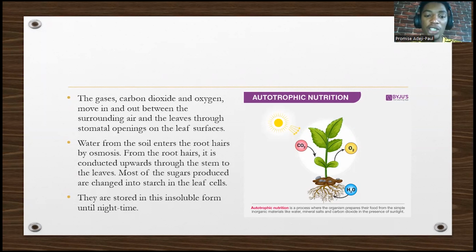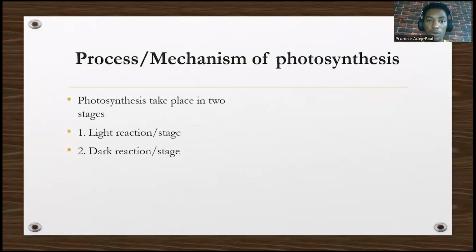Most of the sugar produced is changed into starch because starch is the storage form. So that's how they store most of the sugars that are produced in the leaf cells. They are stored in this insoluble form until nighttime. So we'll see the reason for this very soon.